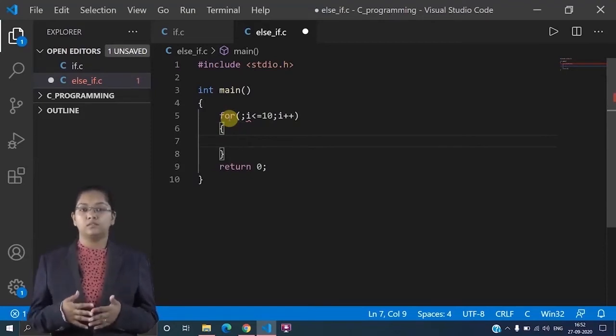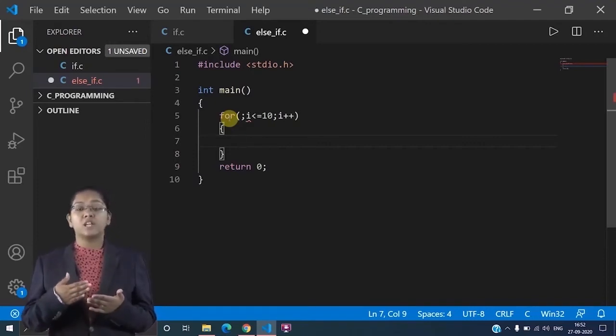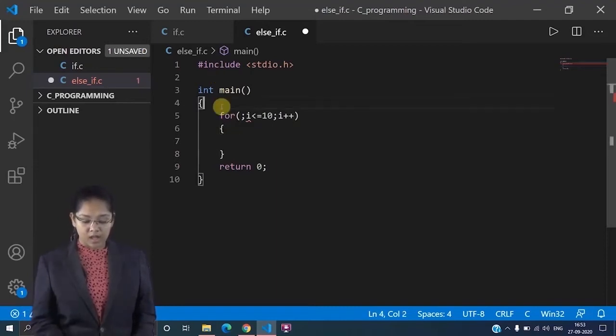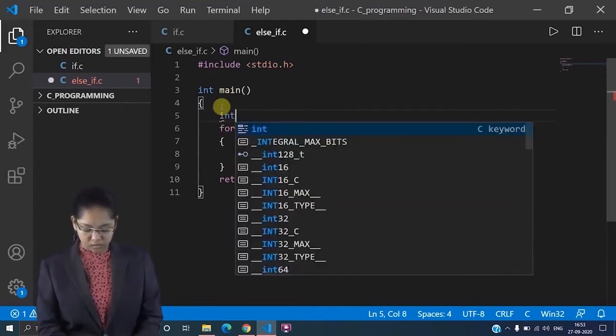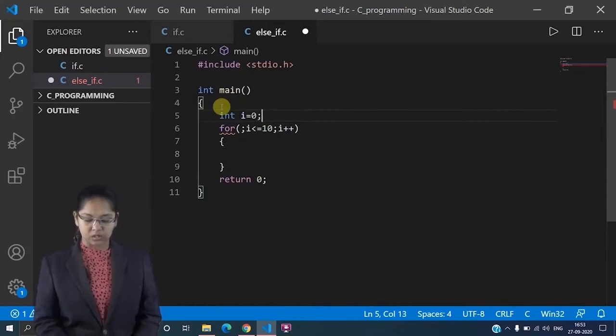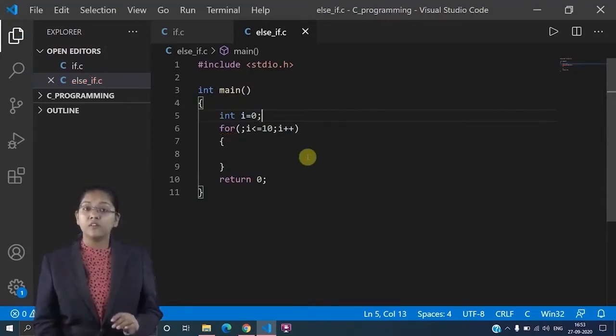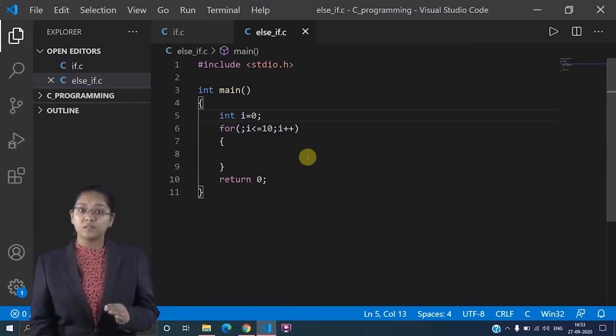No, this is not a wrong statement. I can write my for loop like this also, because here I just have to do i is equal to 0. See, the error has gone now. What I have done is I have given the semicolon.